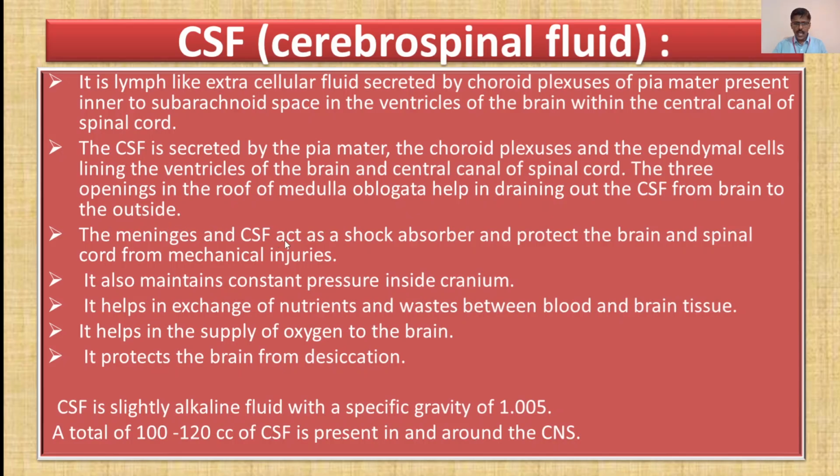The meninges and CSF act as a shock absorber and protect the brain and spinal cord from mechanical injuries. Remember, the brain and the spinal cord are protected in a highly protected manner in the cranium and in the vertebral column, but also the meninges and CSF protect the brain and spinal cord from mechanical injuries. It also maintains constant pressure inside the cranium. Remember, the brain is a delicate part. It does not have any hard part in it. So it maintains the constant pressure inside the cranium.